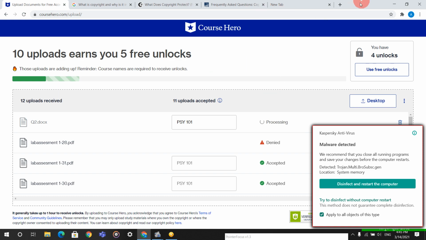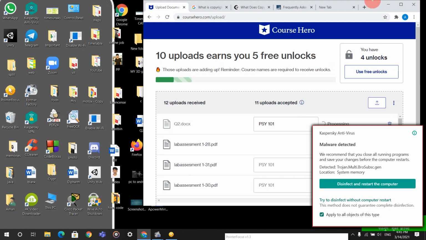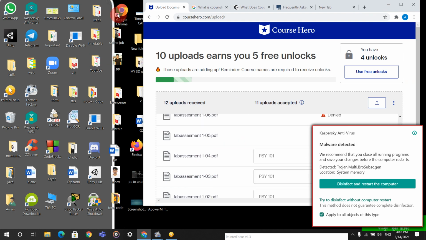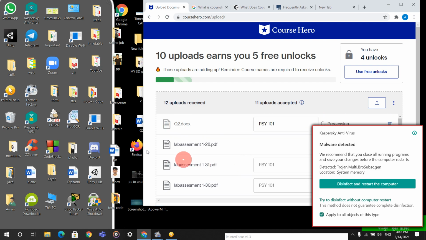This is the whole process. You just have to keep any type of document. Some of you asked what type of document we have to keep. We have to keep a document which does not have plagiarism. You can download the document from Google also and just put it over here, because this is a different platform, right? It is not related to Google. You can copy from Google some documents or PDFs or any file containing information or assignments. You can just drag and drop and upload over here.